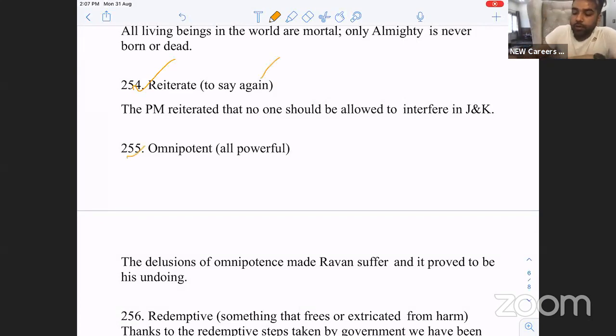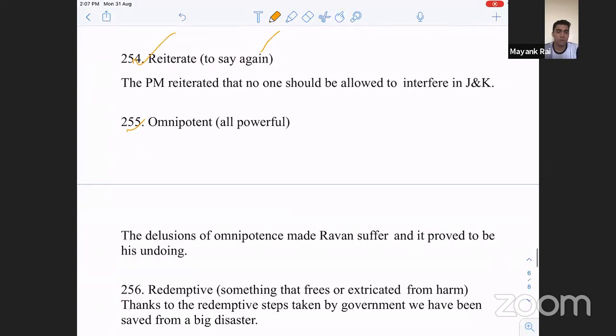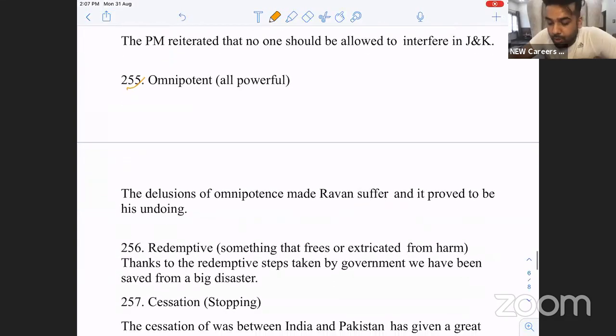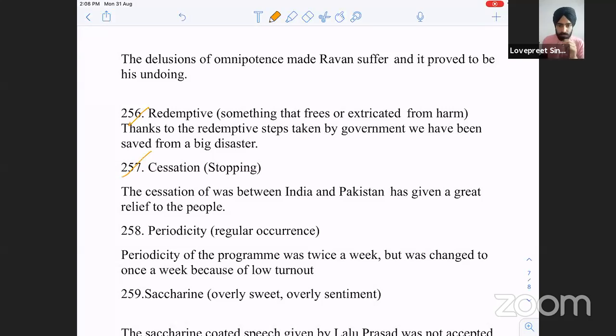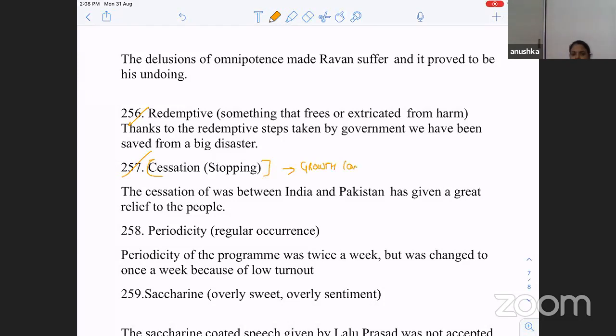Omnipotent, all-powerful. Omniscient, present everywhere. Redemptive measures. Redemptive का मतलब क्या होता है? Something that frees, breaking of the shackles. Liberating, to extract somebody from harm. Cessation का मतलब क्या होता है? To stop. Cease. Cessation is to cease. The growth has ceased. What is the opposite of cessation? Growth. Okay. Simple.